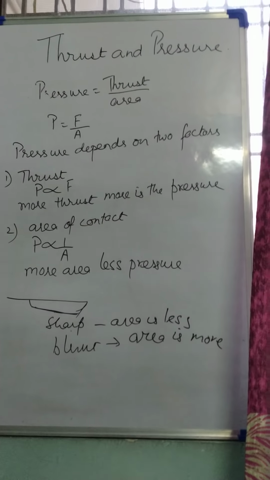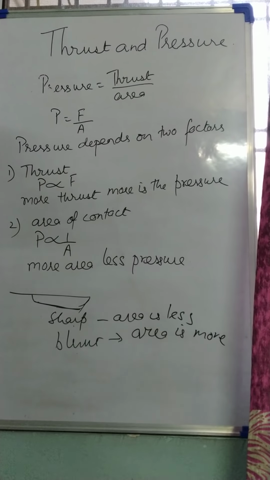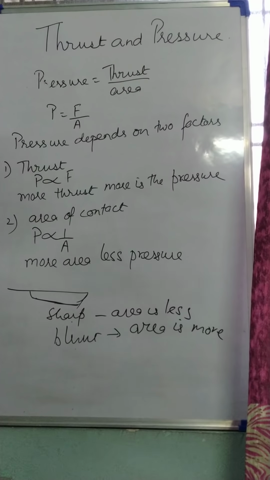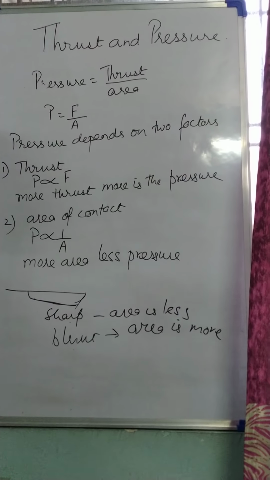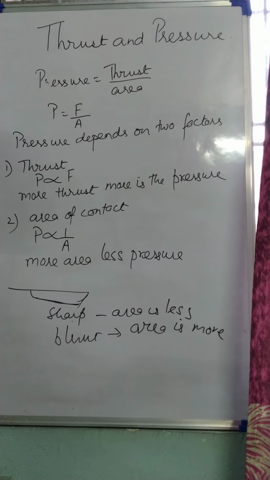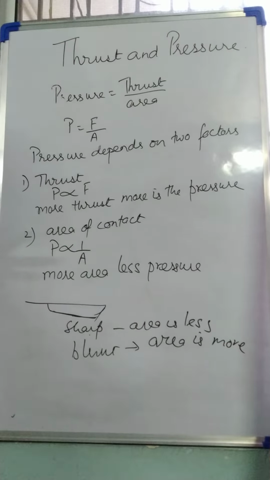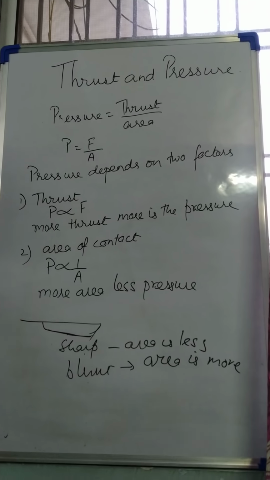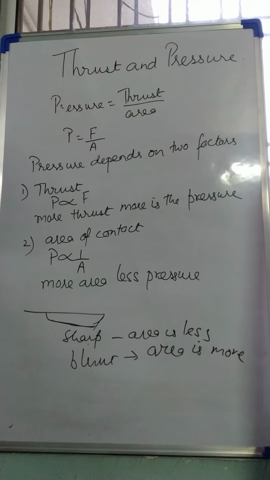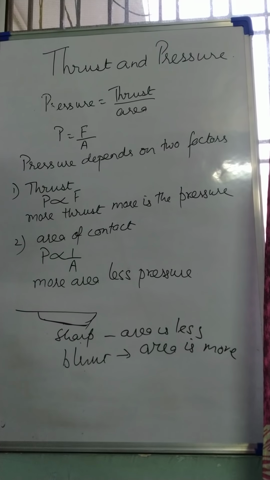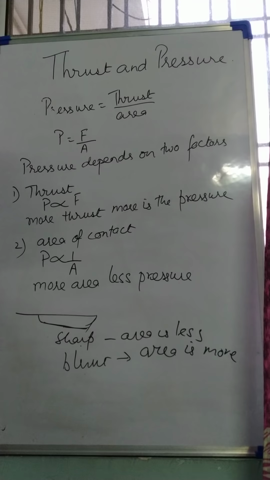Have you seen those railway lines? I'm sure you must have noticed that in between those long iron rails, there are wooden blocks laid down. At times it might be of steel, but generally wooden blocks are laid down. Now see, why are they laid down? So that the area over which the force is exerted becomes more.